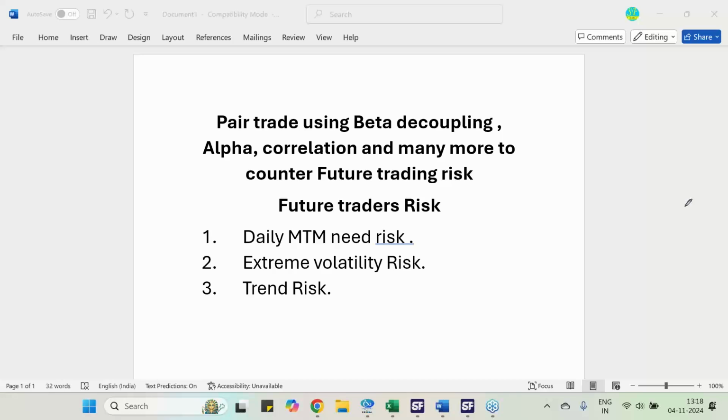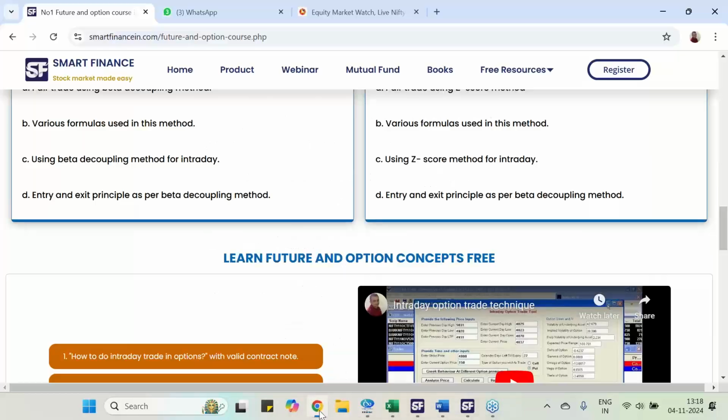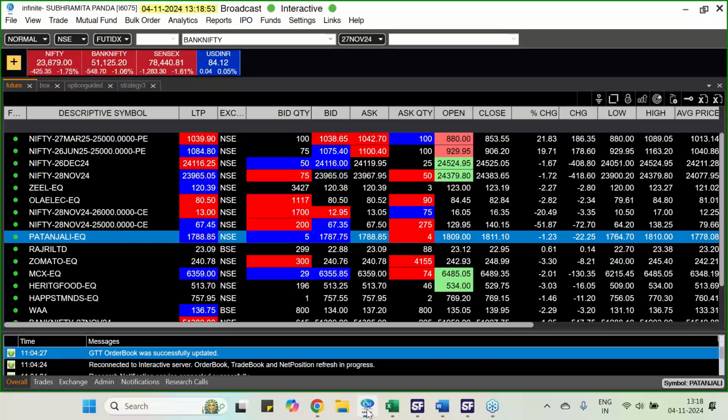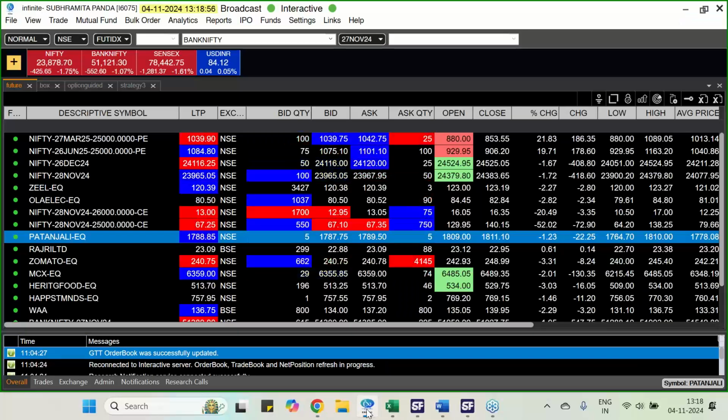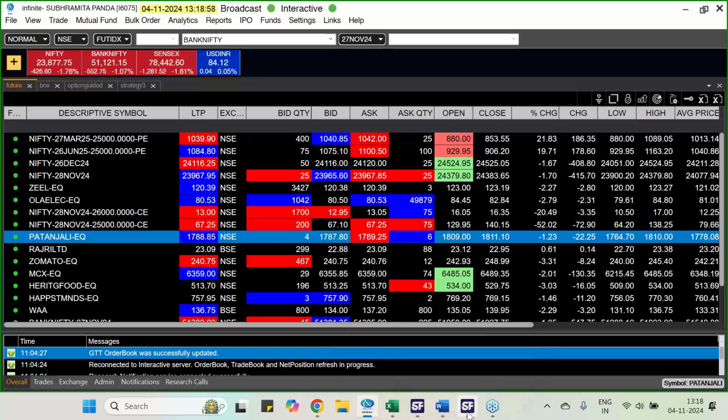If the trend changes in the same sector, it will affect all the stocks. Hedging will also be there, and your buying value and selling value are equal. So you make money through the decoupling effect of beta, the decoupling effect of alpha, and the decoupling effect of correlation. These are the mathematical factors that give you the profit. So think about this trade idea: the more the volatility, the more your rewards, and this will be an excellent technique to work on.